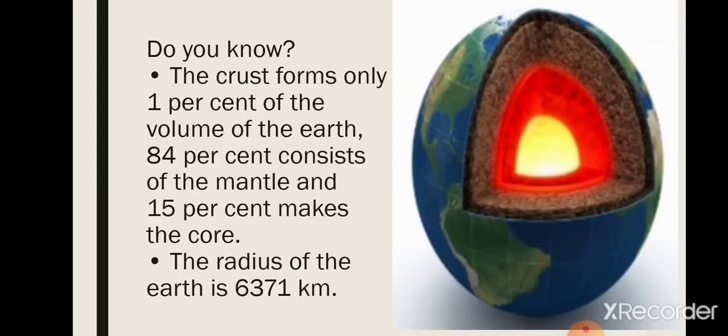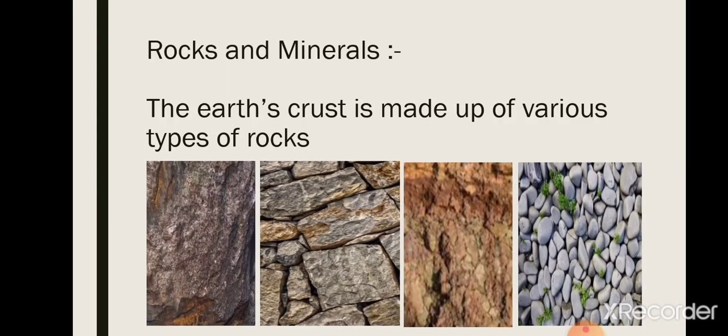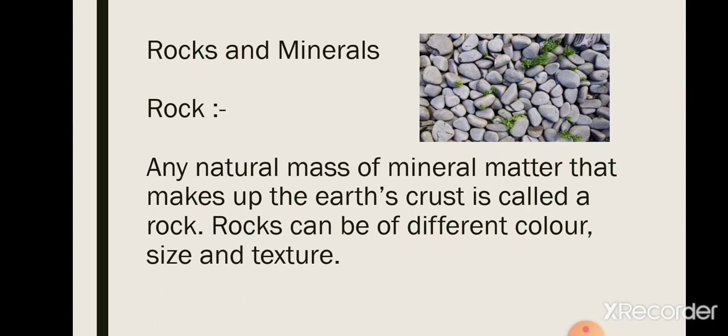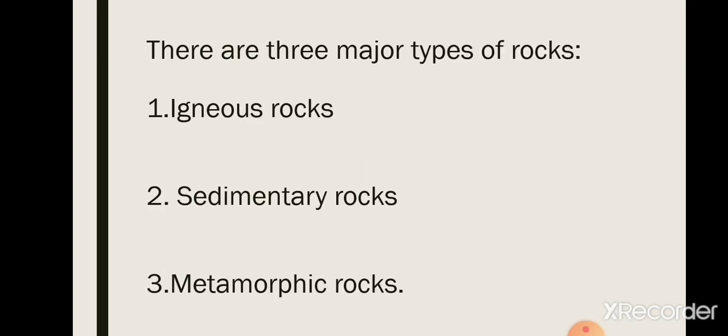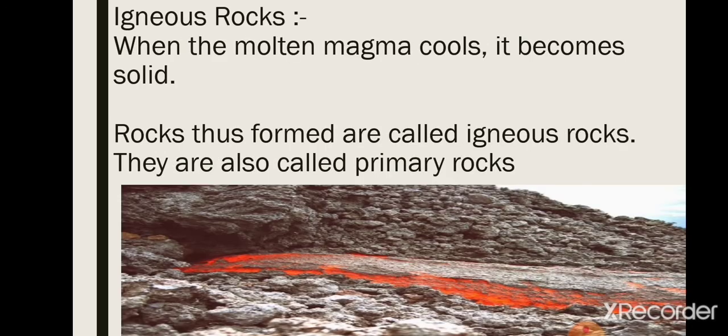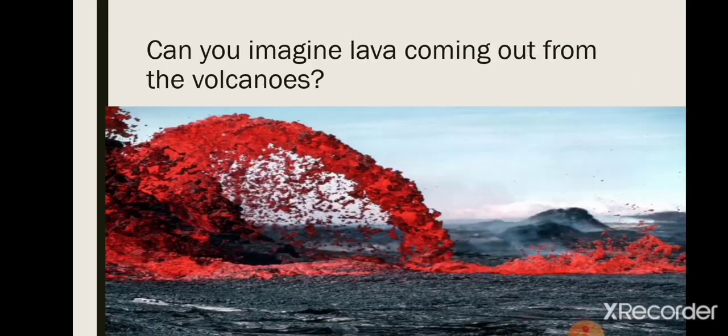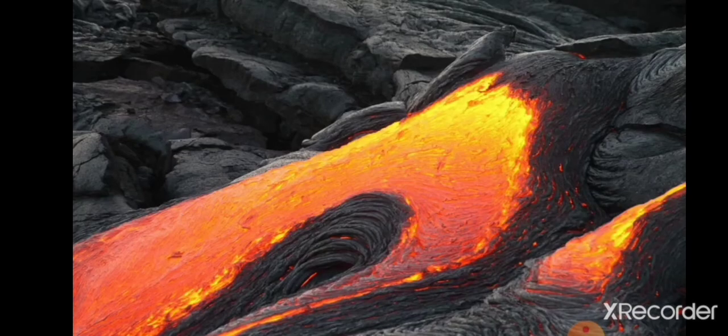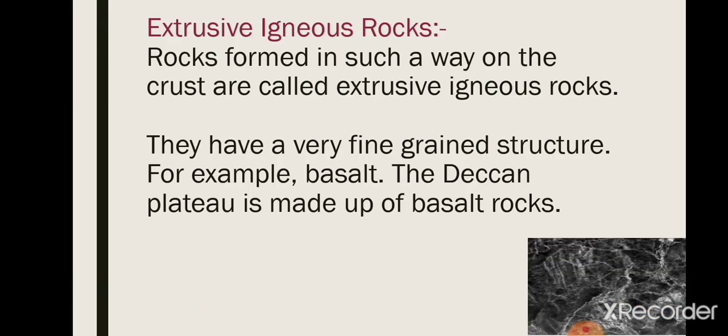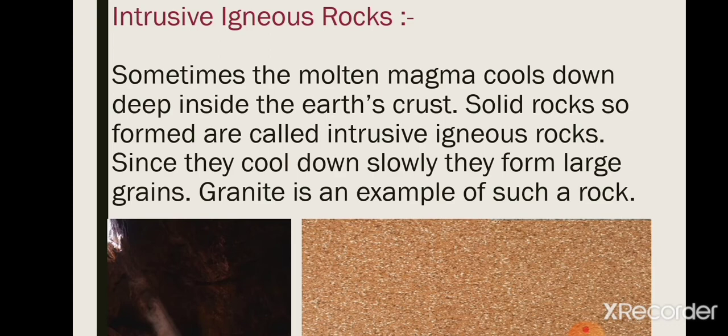After that, we have done rocks and minerals, and different kinds of rocks are available on earth, and these rocks are igneous rocks, sedimentary rocks and metamorphic rocks. We have done, children, igneous rocks are those which are formed because of cooling down of this hot magma. Igneous rocks, also known as primary rocks, have two parts, extrusive igneous rocks and intrusive igneous rocks.